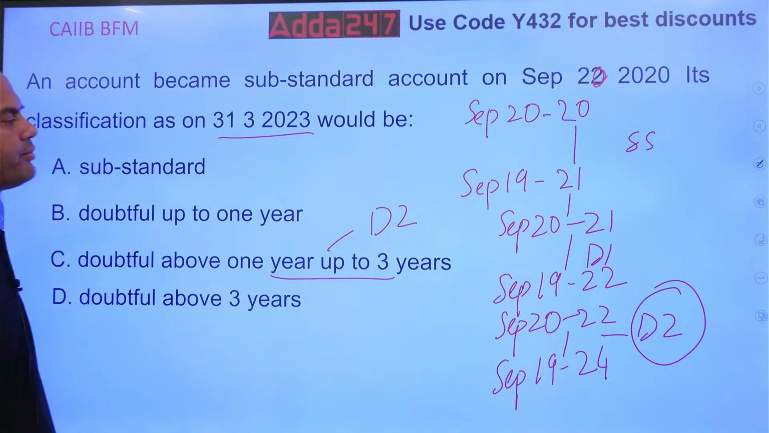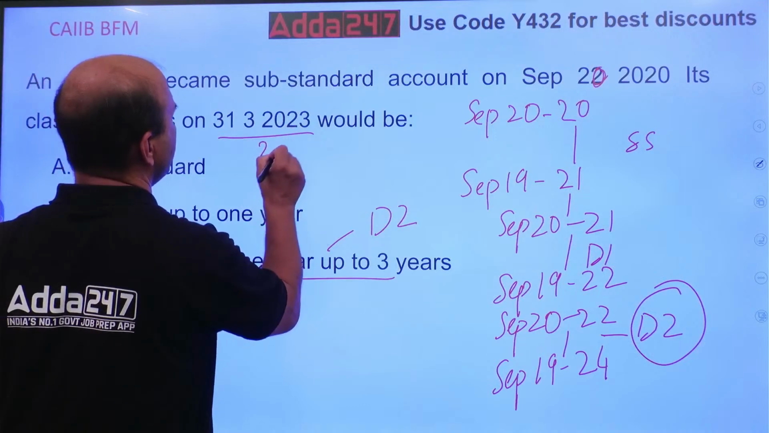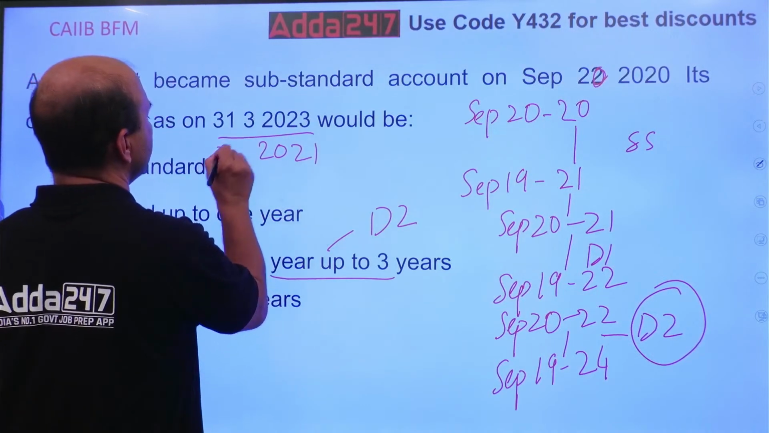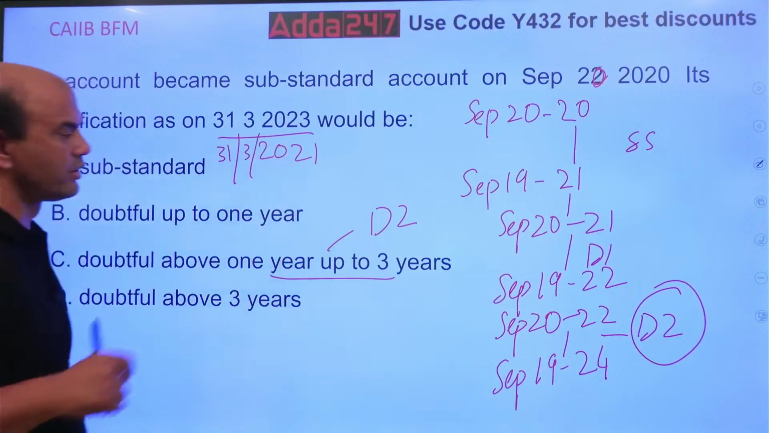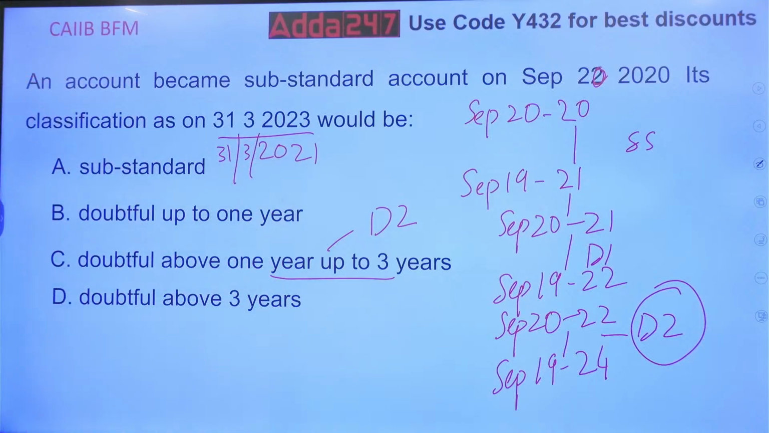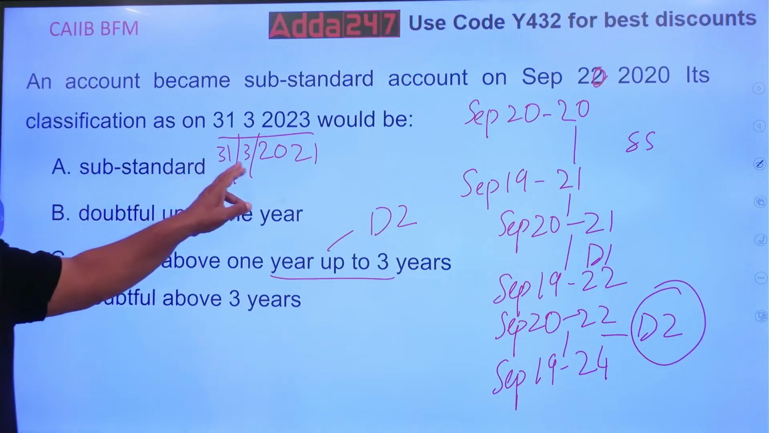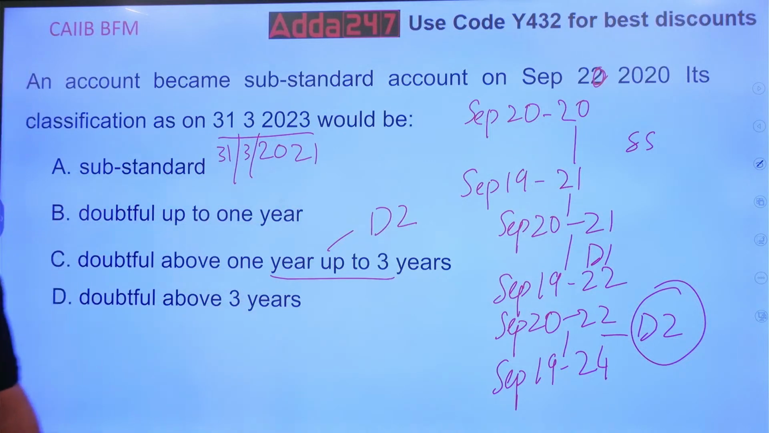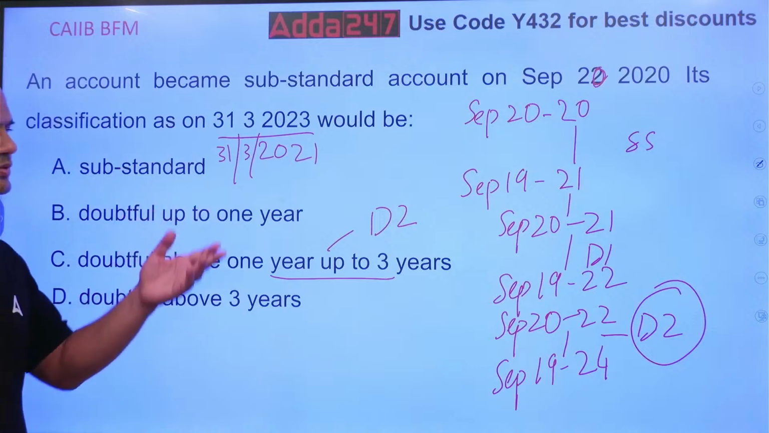Got it? Now suppose I ask you the same question, what will be the provisioning in 2021, same date, 31/3/2021? Now you give me the answer in the comment section, everyone. It will be in substandard only. Correct? Now I'll ask you one more question. Let's continue this question.